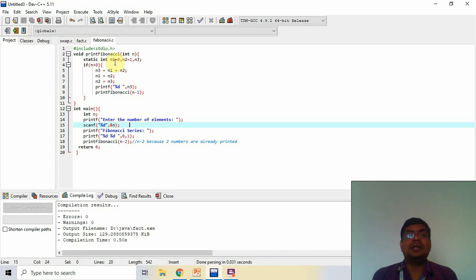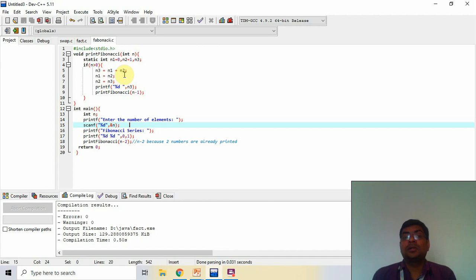Here I take the first values n1 and n2, which are 0 and 1. It is the initialization of the first two values. After that we find the third value. For that I use n3. In n3 I add n1 and n2, and that is passed to n3.